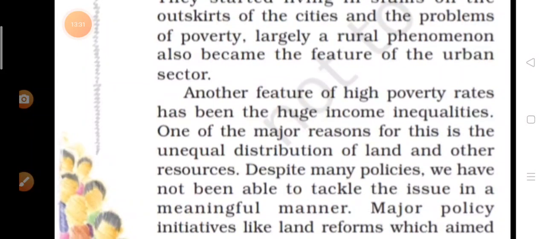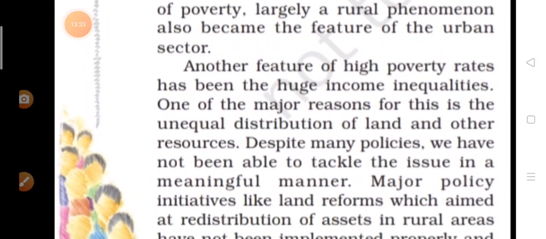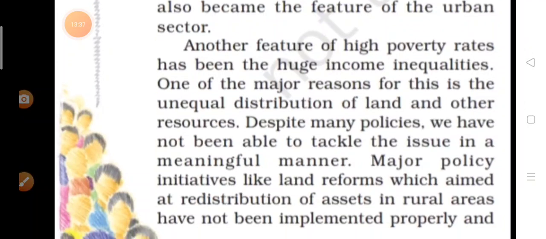Another feature of high poverty rates has been the huge income inequalities. And one of the major reasons for this is the unequal distribution of land and other resources. Despite many policies, we have not been able to tackle the issue in a meaningful manner.